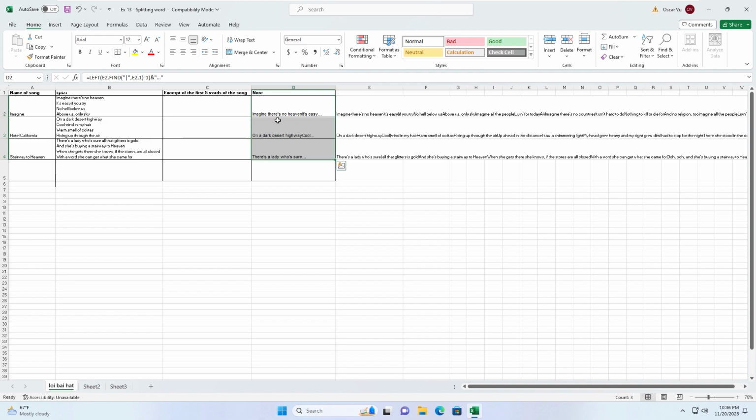Copy to below. Now I will combine the formulas into only one.